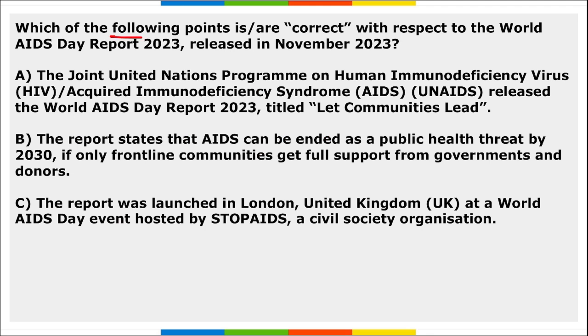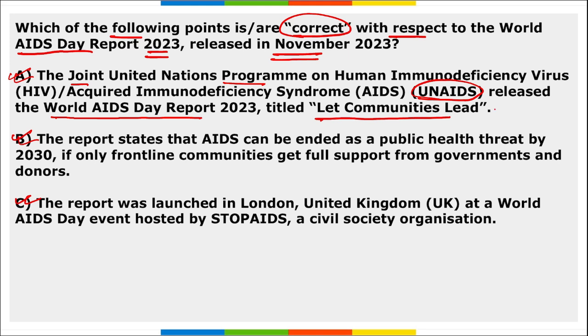Next is, which of the following points are correct with respect to the World AIDS Day Report 2023 released in November? If we look at the options here, all the options are rightly mentioned. It is saying that the Joint UN Programme on HIV/AIDS, that is UNAIDS, released the World AIDS Day report that was titled Let Communities Lead. So is it right? Yes, option A is correct.